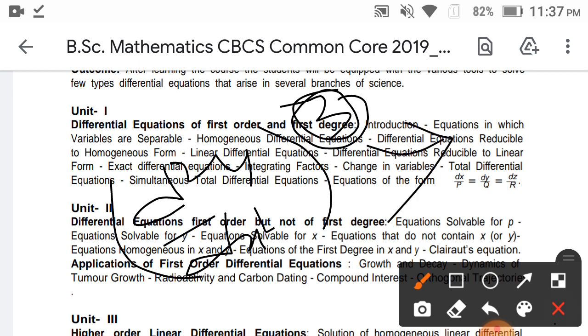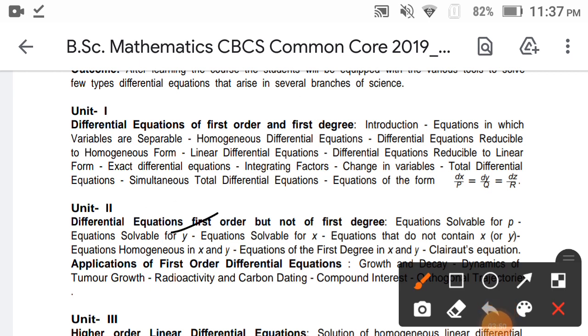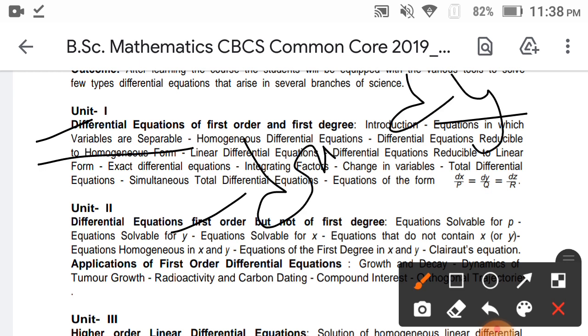So differential equations of first order and first degree is this way: first order, second order. The first unit is differential equations of first order, first degree. In that, we introduce topics like equations in which variables are separable. Variable separable means separating the variables. For example, dx is there, dy is there. Variable separable means x terms are on the dx side and y terms are on the dy side. That is nothing but the variable separable process.